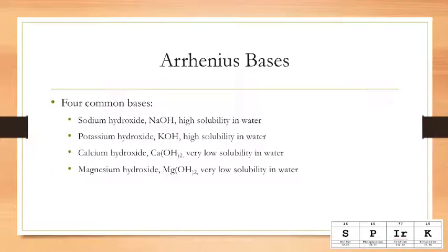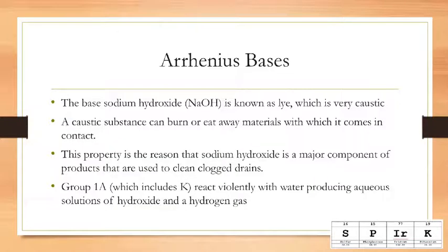Let's talk about Arrhenius bases, and the four most common that we're going to want to know are sodium hydroxide, potassium hydroxide, calcium hydroxide, and magnesium hydroxide. The base sodium hydroxide is known as lye, which is very caustic. A caustic substance can burn or eat away materials with which it comes in contact. This property is the reason that sodium hydroxide is a major component of products that are used to clean clogged drains. Group 1A, which includes potassium, reacts very violently with water, producing aqueous solutions of hydroxide and hydrogen gas.